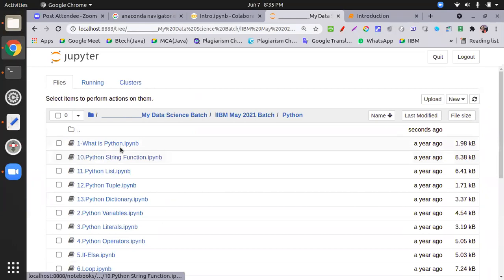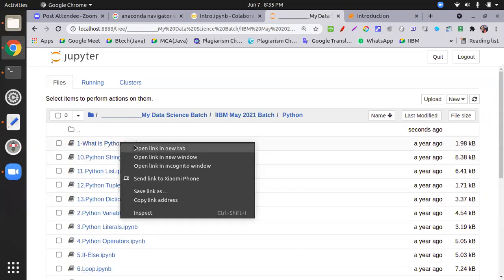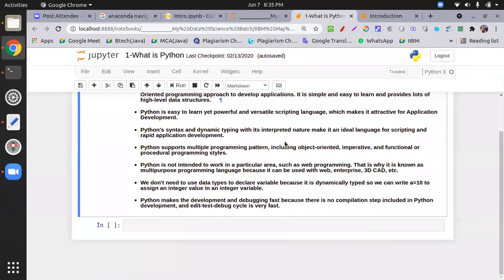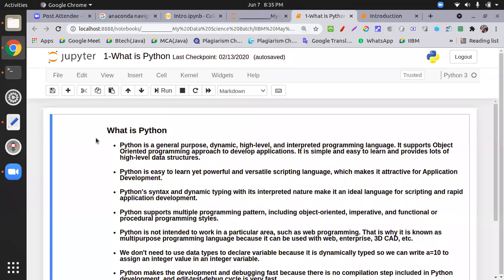All right, so let's see what Python is, very first. I'm explaining everything over here to introduce the introduction. First of all, what is Python?